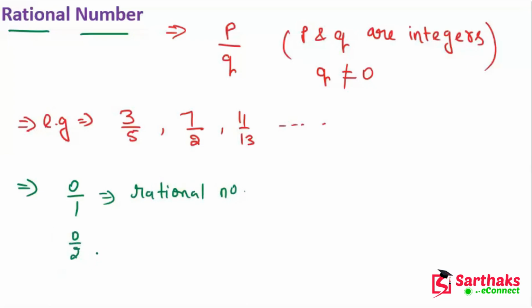Now if you write 1 upon 0, here 0 is q, and we know that q is not equal to 0. Then this is not a rational number. Similarly 2 upon 0 is again not a rational number. I hope you understand these things.